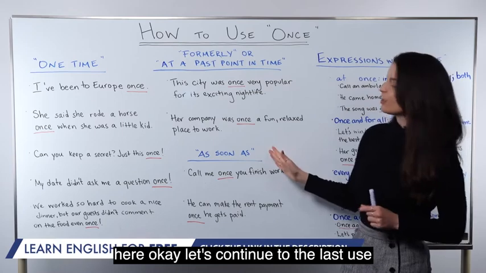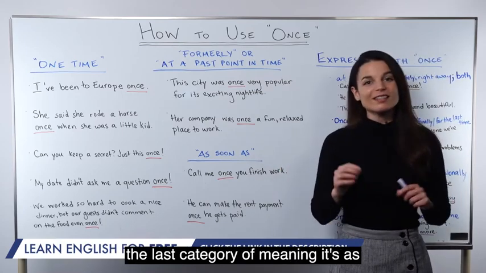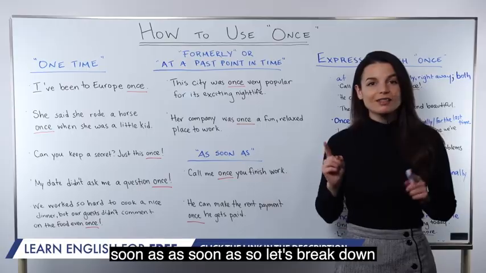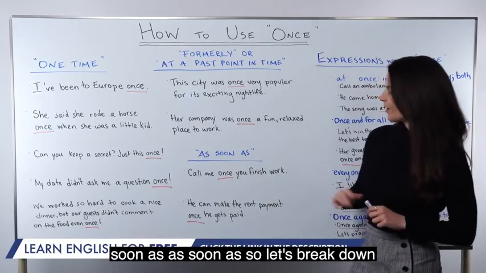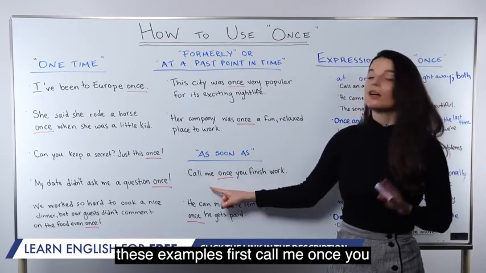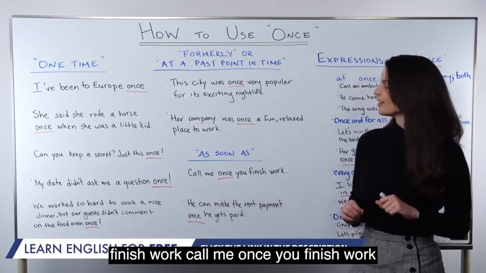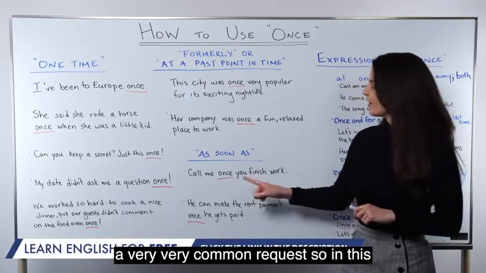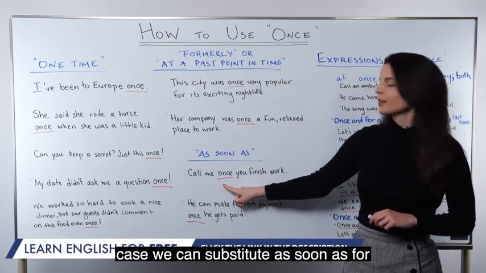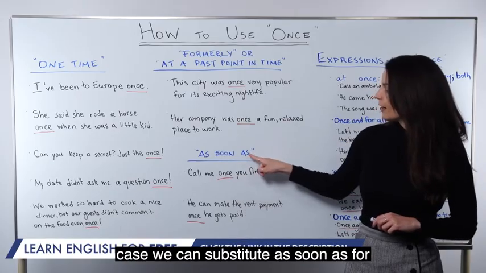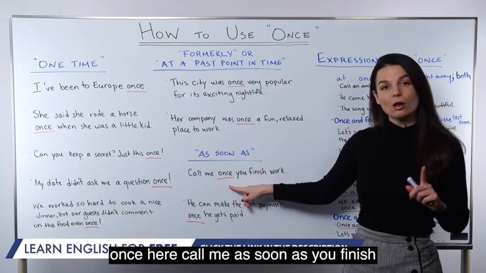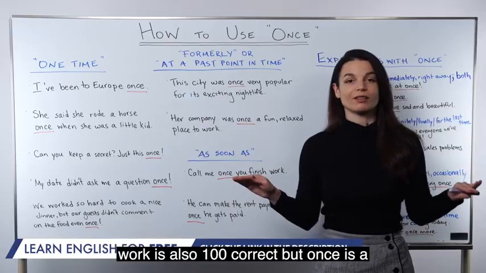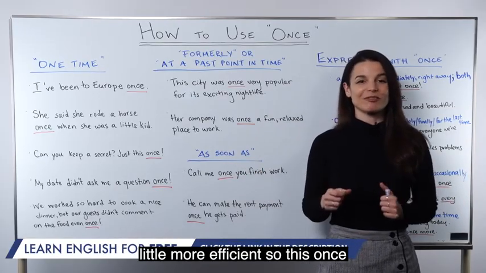Okay, let's continue to the last use, the last category of meaning. It's as soon as. So let's break down these examples. First, call me once you finish work. A very, very common request. In this case, we can substitute as soon as for once here. Call me as soon as you finish work is also 100% correct, but once is a little more efficient.